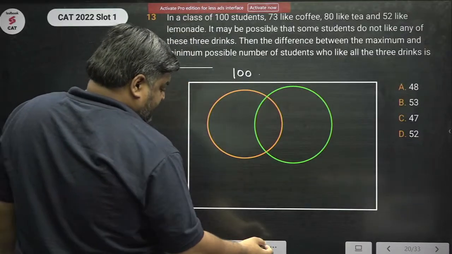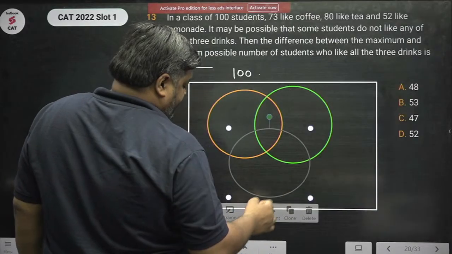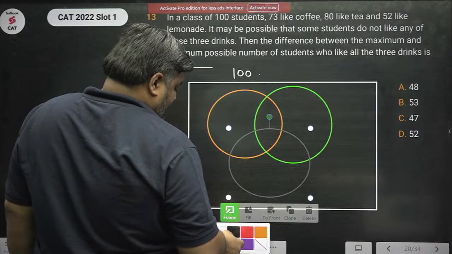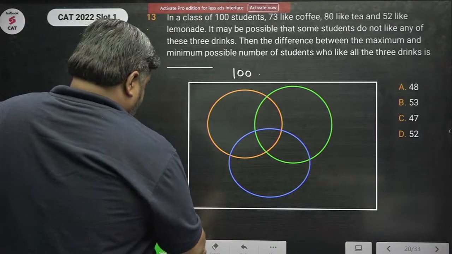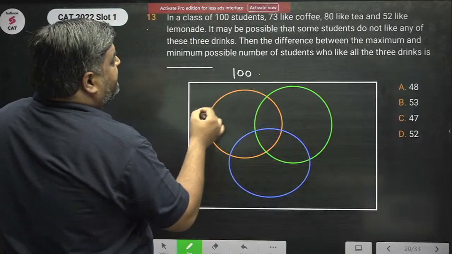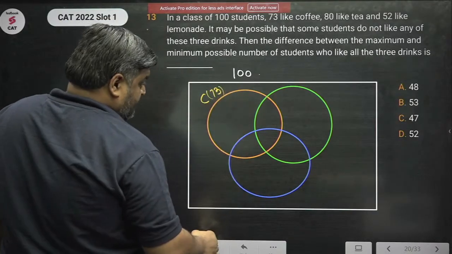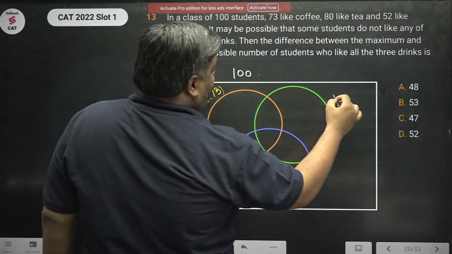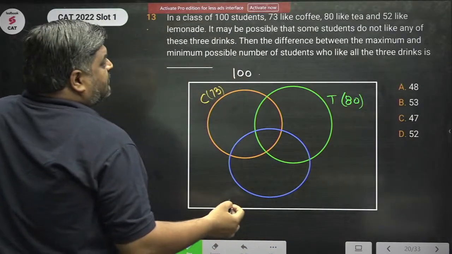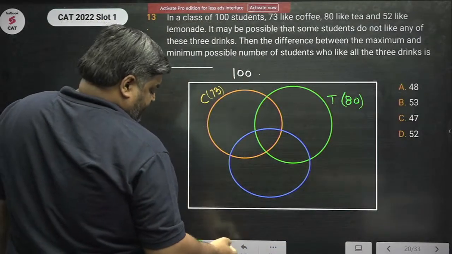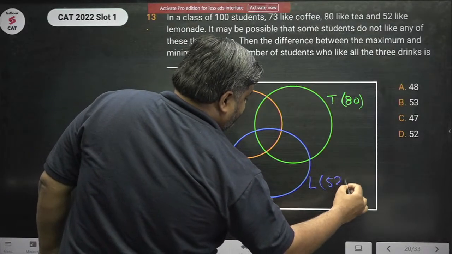And now then there is a circle of those who drink lemonade. So this is coffee, I have 73 guys. This is tea, I have 80 guys. And for lemonade I have 52 guys.